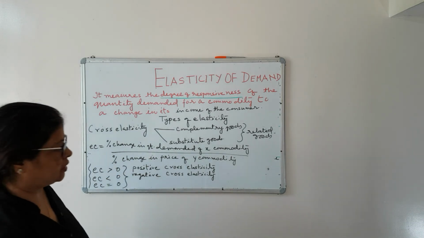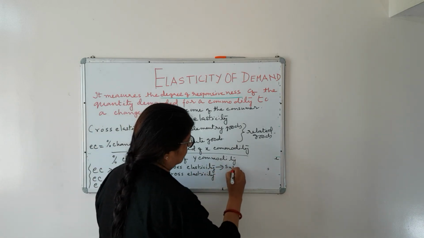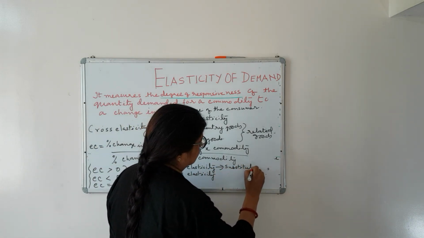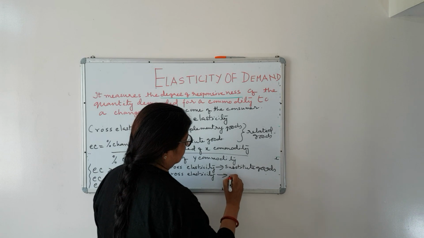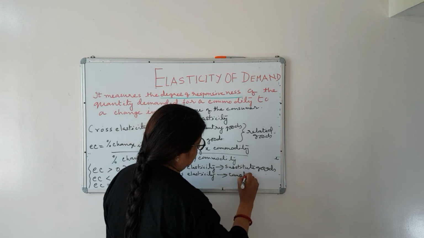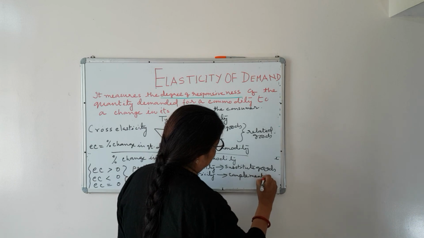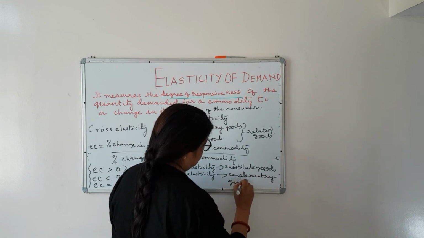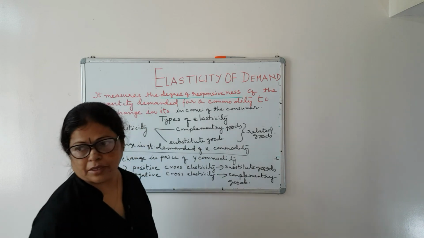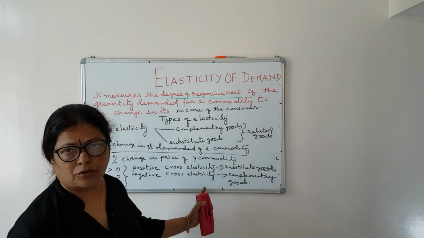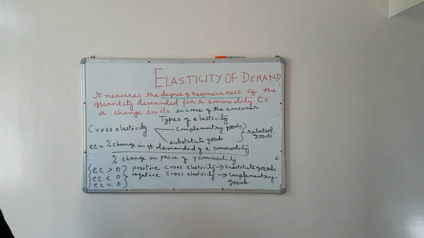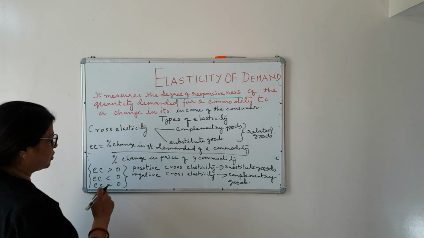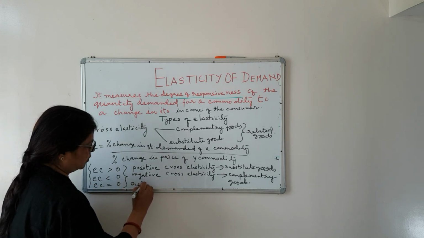Positive cross elasticity is applicable in case of substitute goods, and negative cross elasticity is applicable in case of complementary goods. Now this can be explained in the next video, that what is positive cross elasticity, what is negative cross elasticity, and zero cross elasticity is applicable in case of unrelated goods.